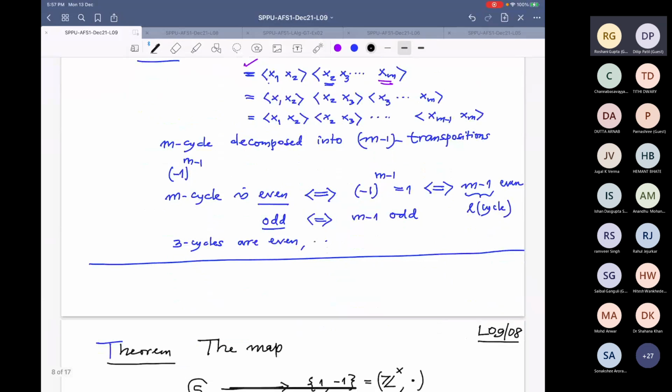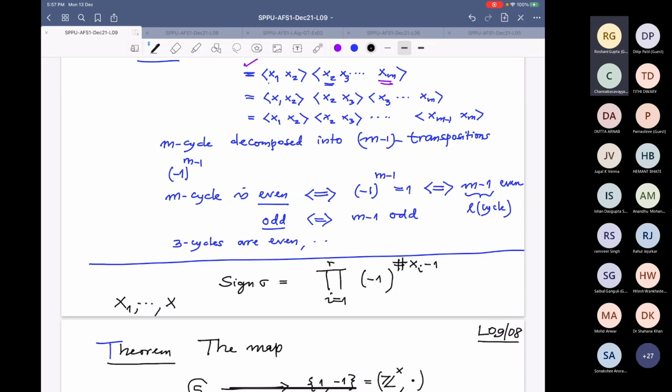The sign of sigma is the product, it will be the same, of (-1)^(cardinality of the orbit minus 1), running over i equals 1 to r, where x1 to xr are the orbits, and we allow singleton orbits also.